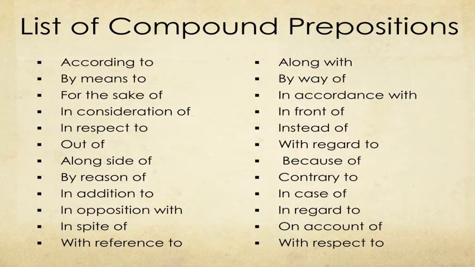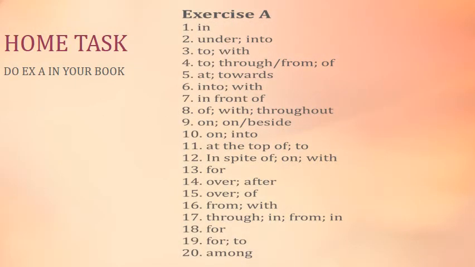So students, here you can see a list of compound prepositions, or you can say complex prepositions. A preposition which is made up of more than one word is known as a complex or compound preposition. As you can see in the slide: according to, by means of, for the sake of, in consideration of, in respect of, out of, alongside of, by reason of, and so on. So students, I hope that you are able to understand what prepositions are.